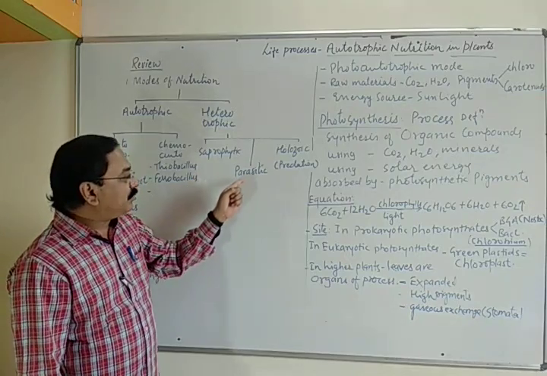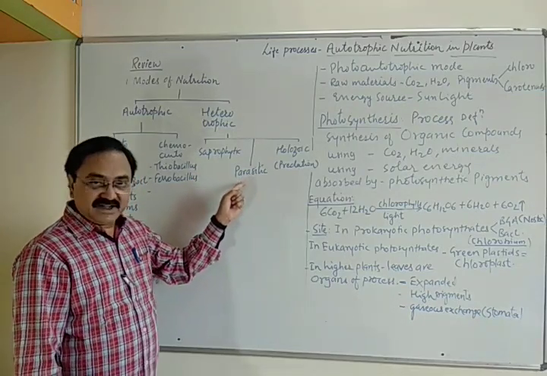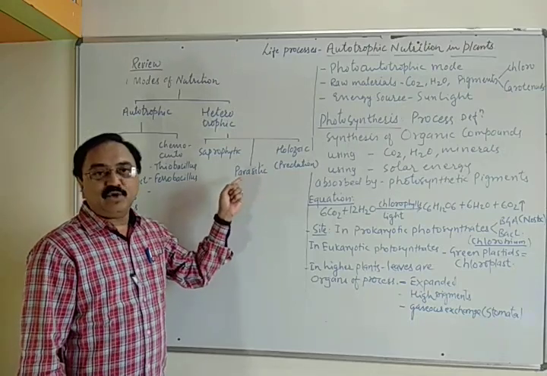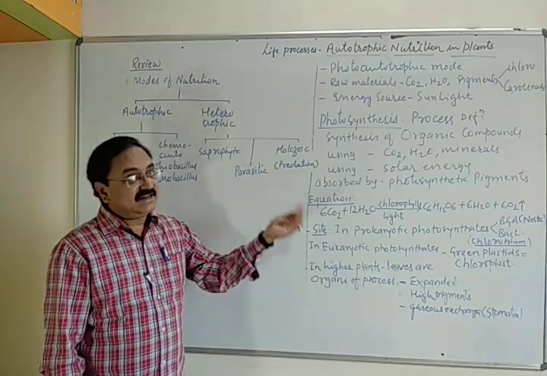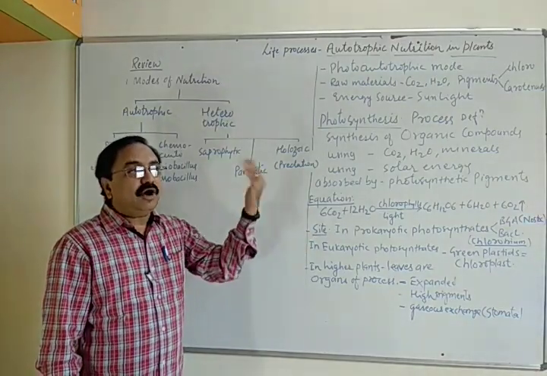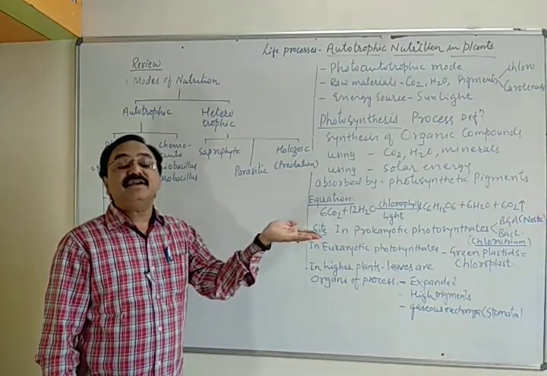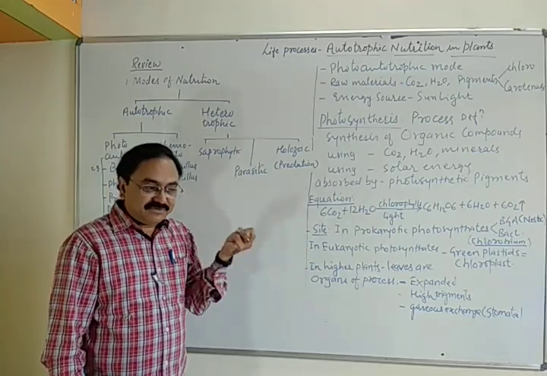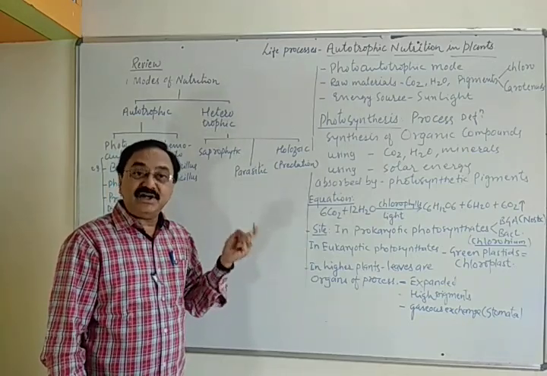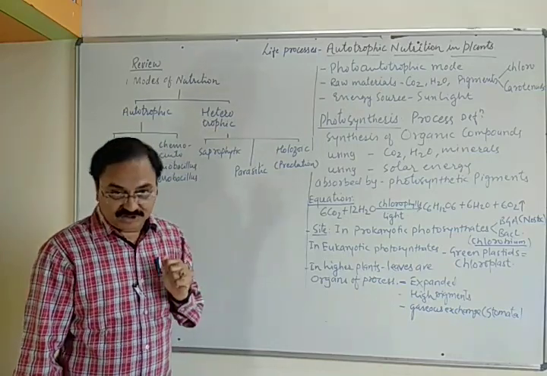Then there is another group of organisms, we call them parasitic, and in this parasitic mode of nutrition, some of the organisms, which include plants as well as animals, live on the body of another organism which we call the host, and from the host body they derive the food material slowly and gradually without killing the host.